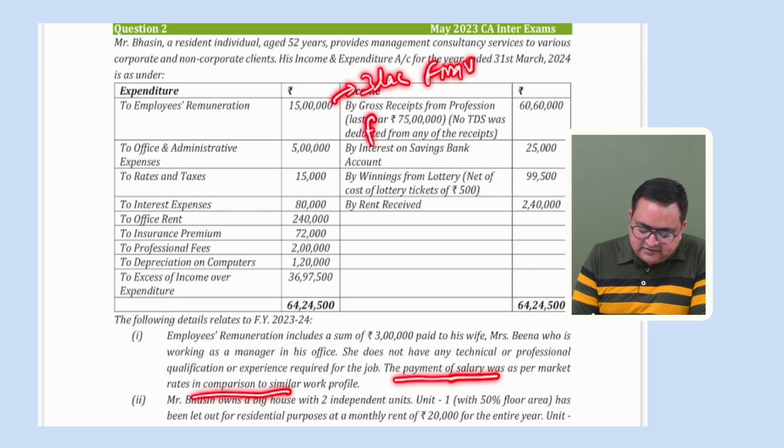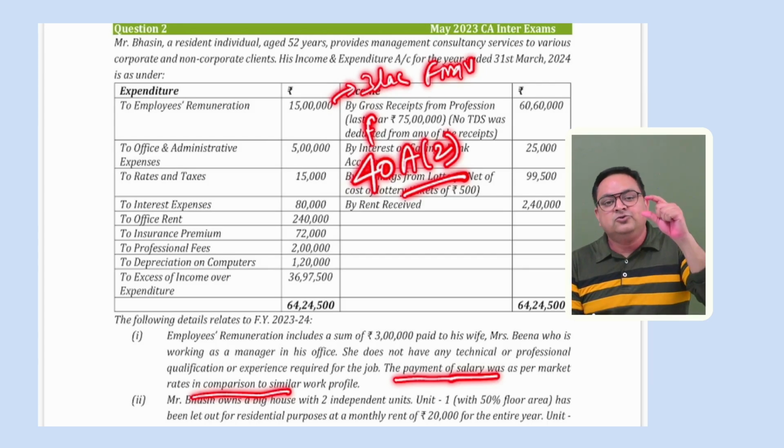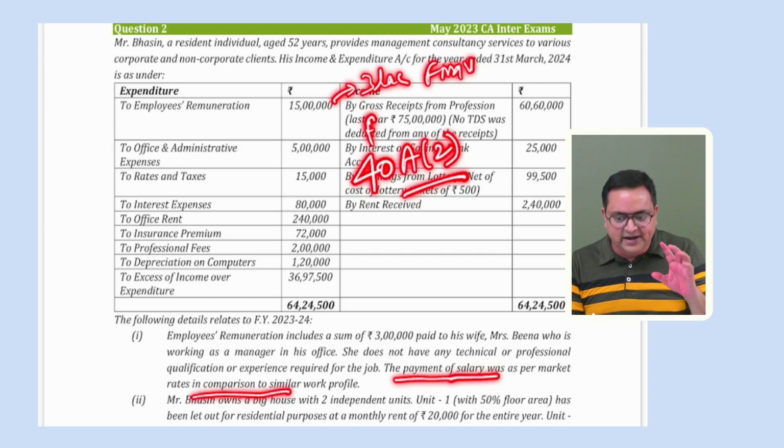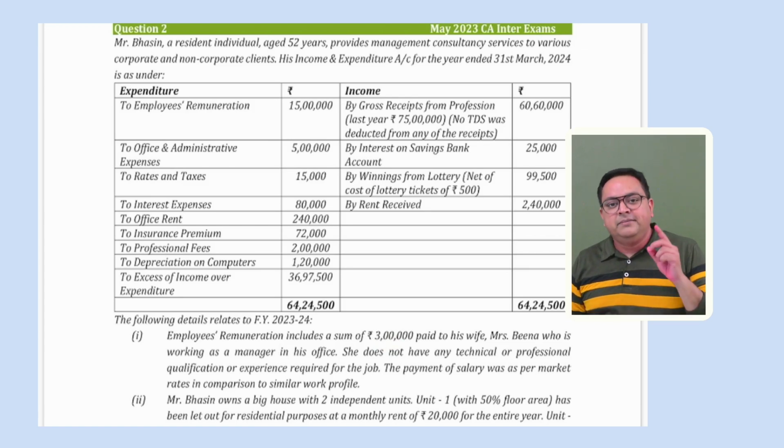So tell me whether section 40A(2), which applies whenever you make a payment to a related person, will be attracted or not. The answer is no, it will not be attracted. Why? Because the payment is made at a fair market value. It is not made in excess of fair market value. If this would have been made in excess of fair market value, then that excess we would have to disallow, right? But here they have already mentioned that this payment is as per the market rate, so 40A(2) will not apply over here. Okay, so we can allow this 3 lakh rupees.